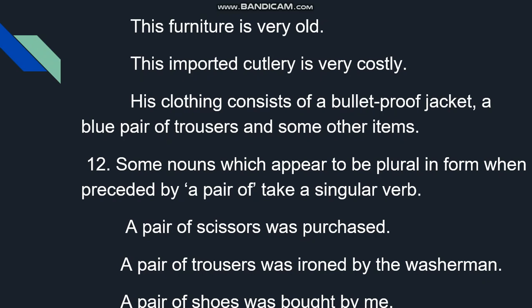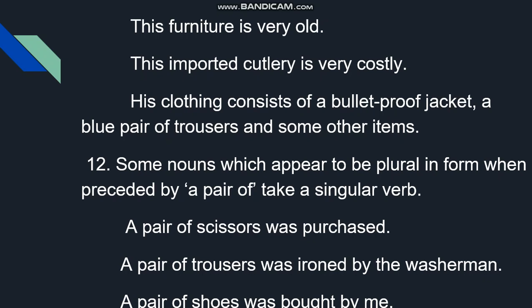His clothing consists of, singular. Clothing, his clothing, is a singular subject, and it has various things in it.